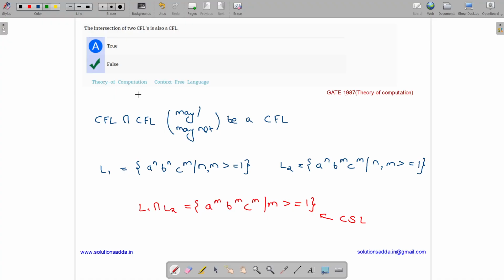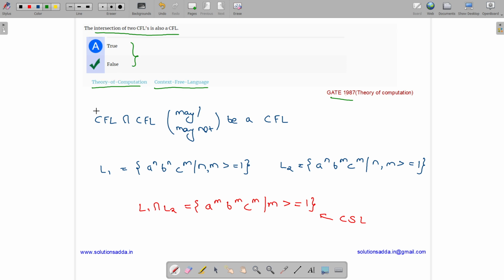This question belongs to Theory of Computation subject and was asked in GATE CSE 1987. The topic name is Context-Free Language. So the question asks whether the intersection of two CFLs is also a CFL, if it's true or false.